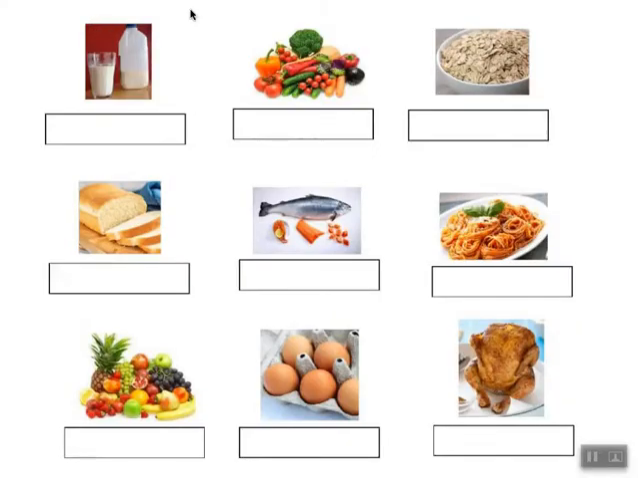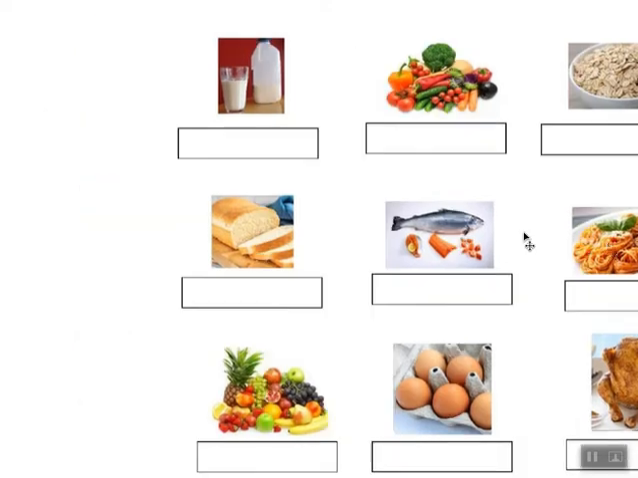Okay, another example. Look at the picture and try to say what food group is found in these kinds of food. The milk contains what? Proteins. What about the vegetables? Vitamins and minerals. The oats are cereals, so they contain carbohydrates. Good. We have here bread. The bread also contains carbohydrates. What about the fish? The fish is like the meat. It contains proteins.